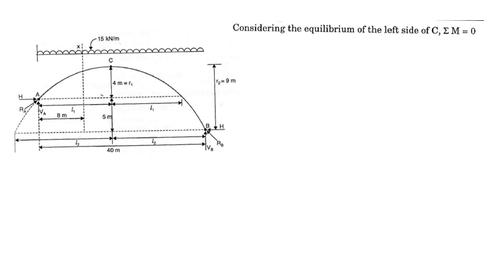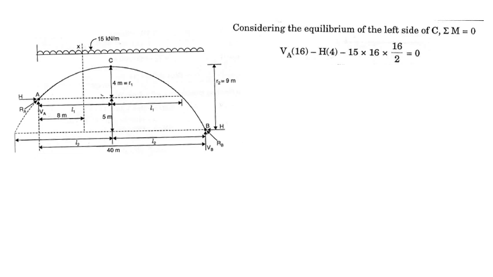So here, considering the equilibrium of the left side, we are taking first the moment about the crown. Okay, as the springings are at different levels, we cannot take the moment about the point B or the point A. Just take the moment about the crown once, considering the left half portion, another time considering the right half portion. Let's first consider the left half portion. So we take the moment about the point C.